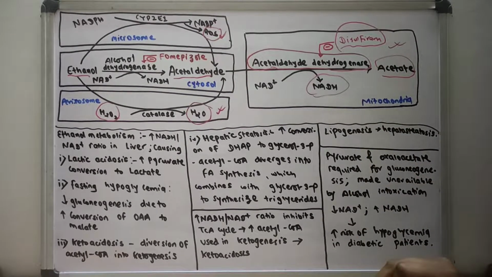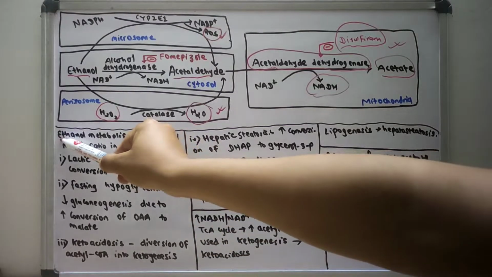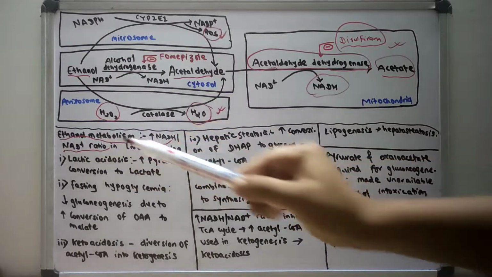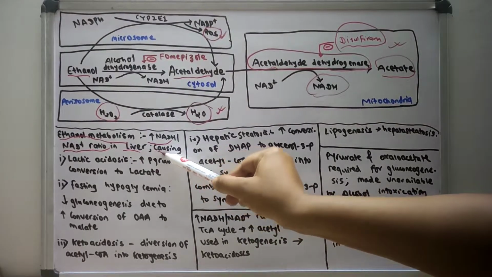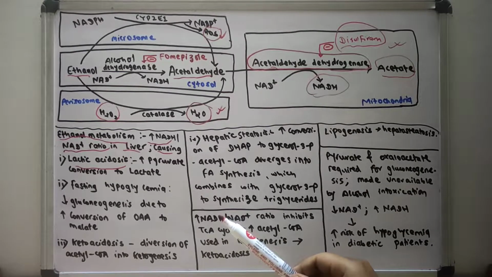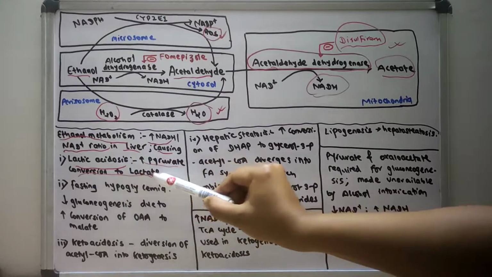So what are the various other reactions that occur during ethanol metabolism? In ethanol metabolism, there will be an increased NADH to NAD plus ratio, because there will be increased consumption of NAD plus and increased production of NADH. So the NADH to NAD plus ratio will be increased in the liver. It will cause lactic acidosis, and lactic acidosis occurs due to increased conversion of pyruvate to lactate.